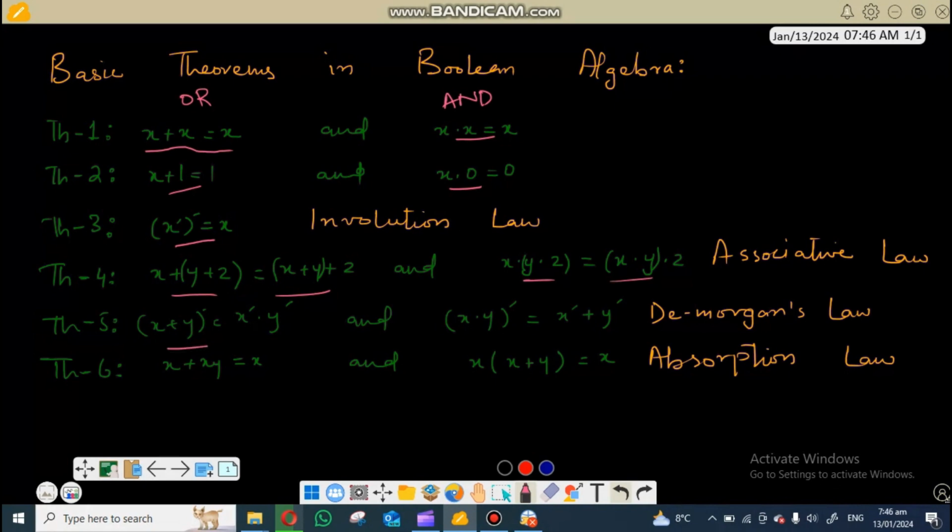Apart from that, we have De Morgan's law, which also works perfectly here. We are going to prove it in our coming classes. Then we have this law, a theorem that we call absorption law here. So we are going to be mentioning all of these in separate videos in this same sequence. We are going to prove them one by one until the 6th one. That is when we move on to the next chapter or the next part of our discussion.